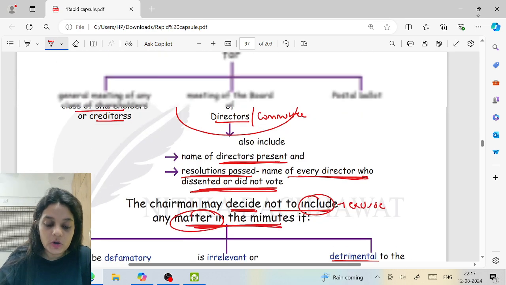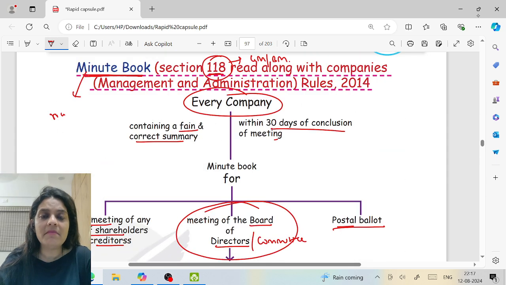And you know what? Tomorrow, if anyone questions, let's say a member says, quorum was not present, the meeting was held.